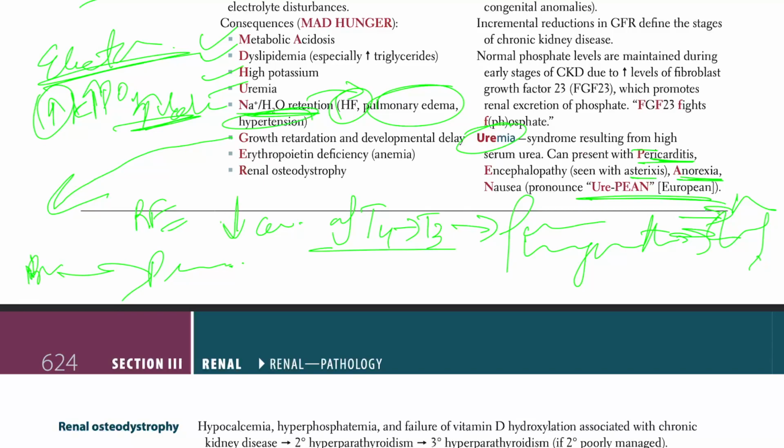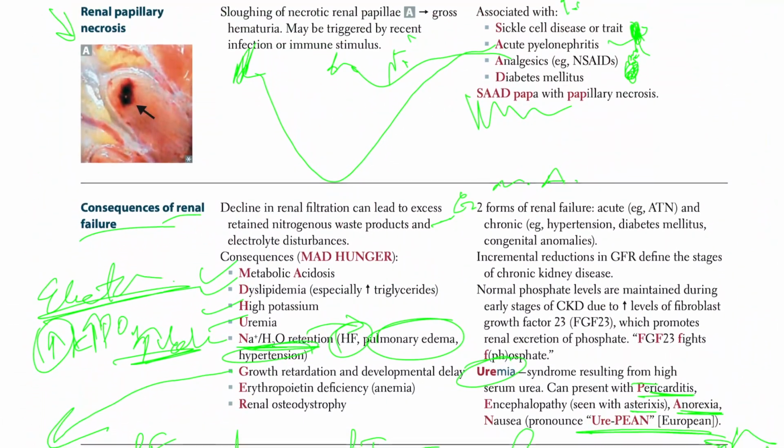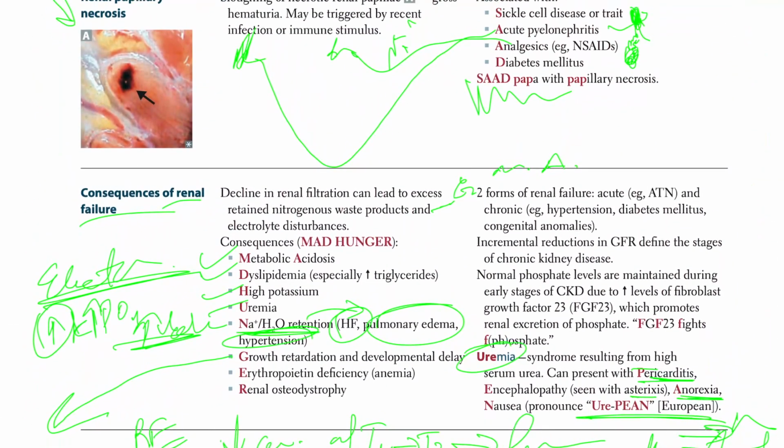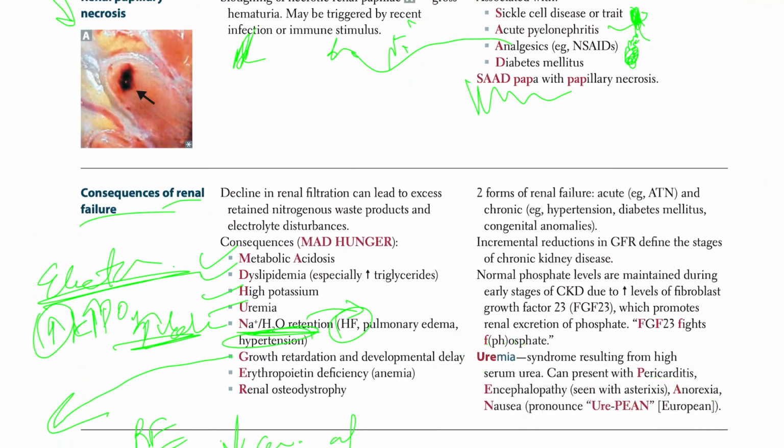So yeah, that's pretty much what we have. Let's read now on the right side of it. Okay, two forms of renal failure. We have acute, for example, ATN we talked about, and the chronic, which is due to hypertension, diabetes, or congenital anomalies. Incremental reduction in GFR defines the stages of CKD.